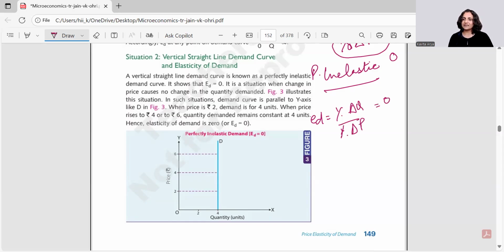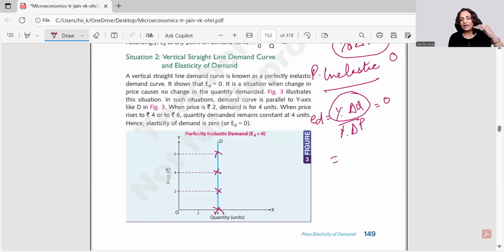If you go mathematically, whenever we want to have a P by Q equation to be 0, it means the numerator must be 0. It means there is no change in the quantity. So how do we make this curve? The quantity remains 4 irrespective of a change in the price, from 2 to 4 to 6 to 8 to 2 to 4, up or down.